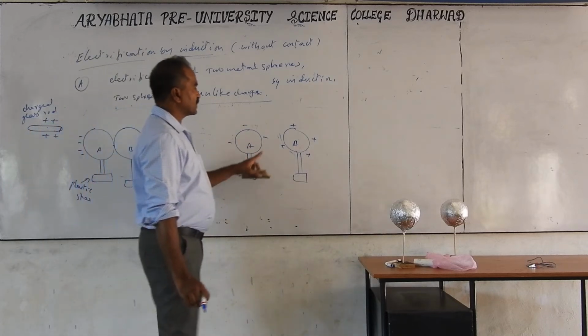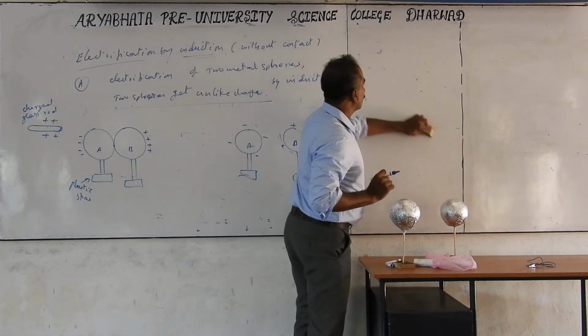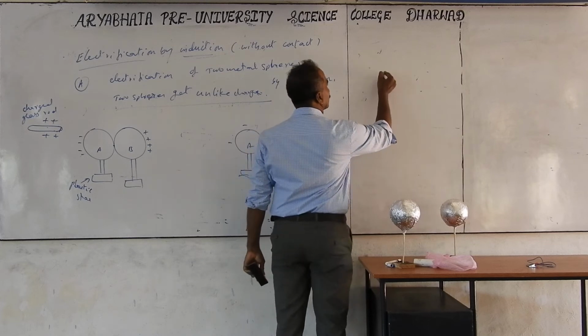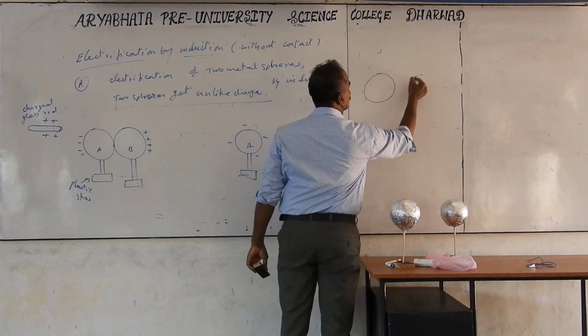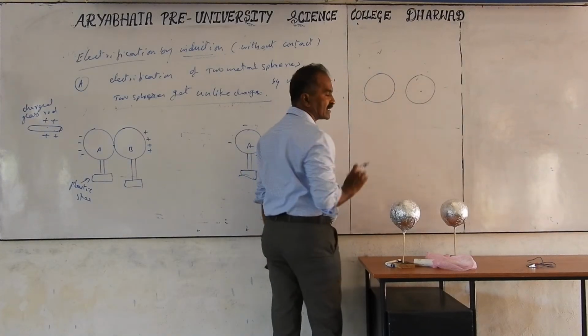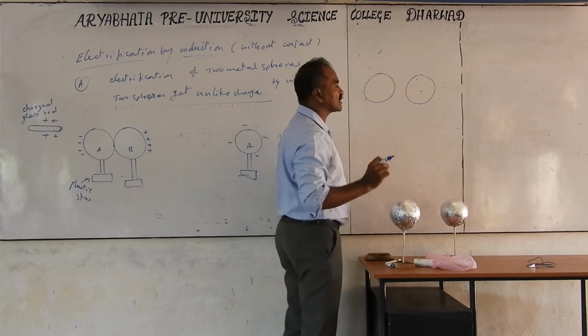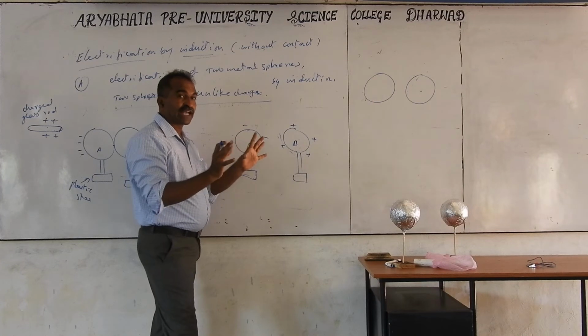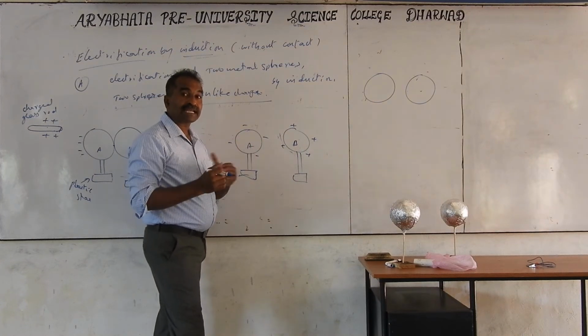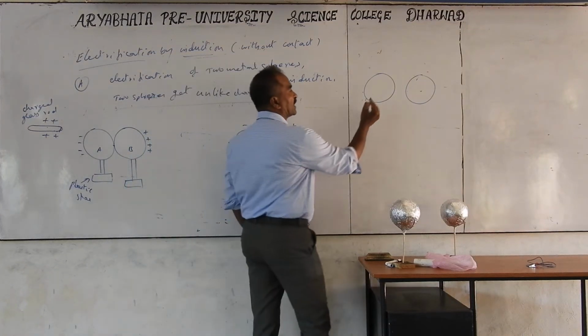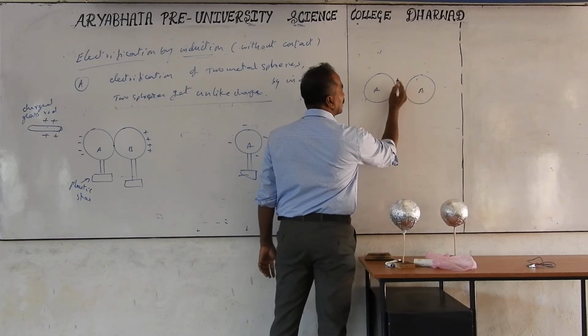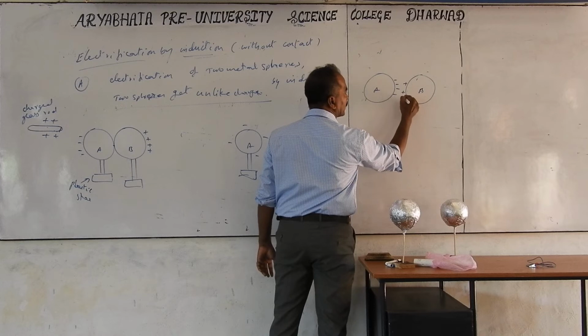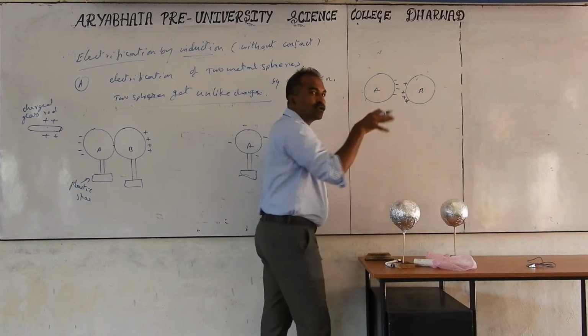In this case, there are special cases. If you take two spheres with less gap, with less distance between them, then what happens? Charges are not uniformly distributed. The uniform distribution we discussed is for an isolated sphere. If any other metal is there, attraction will be there. That means if this has the negative charge and this has the positive charge, plus-minus attraction will be there. So negative charge accumulates here, positive accumulates here, not on the other side, not uniform distribution.